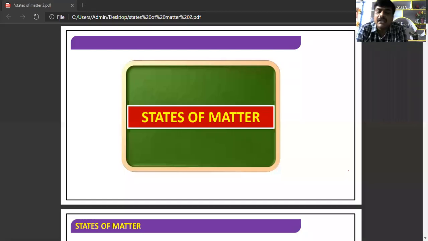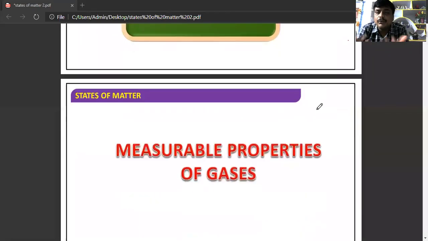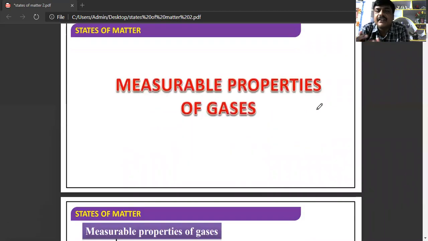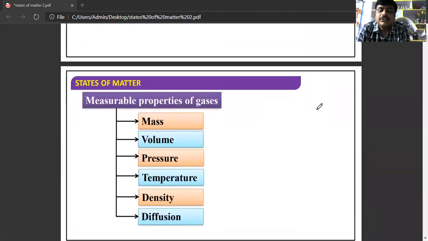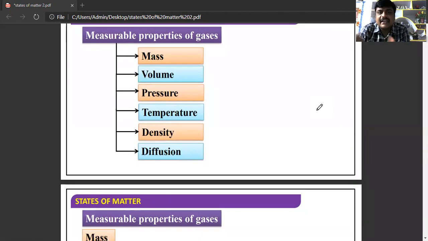Dear students, in this class, we'll discuss what the measurable properties of gases are and try to discuss the different gas laws. So what are the properties of gas that can be measured? There are different measurable properties: mass, volume, pressure, temperature, density, diffusion. All these are the measurable properties of gas. First we'll discuss the first measurable property of gas, that is mass.